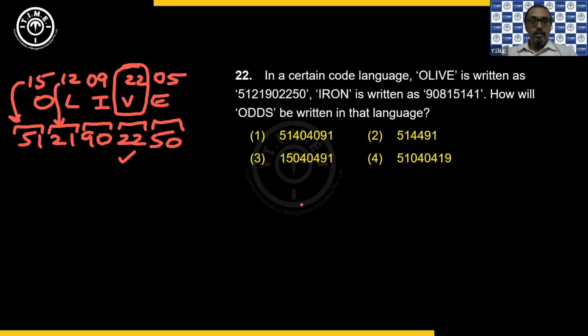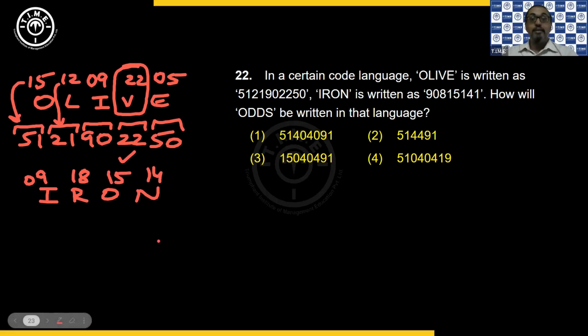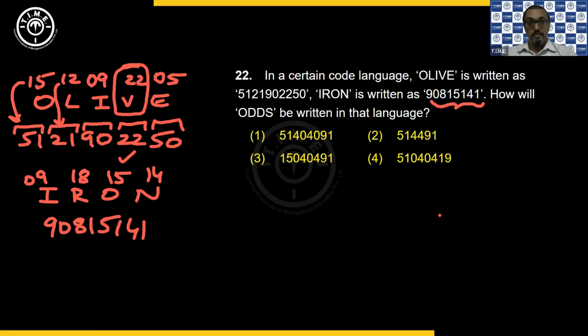That is the logic. So in the same way, if you take iron, I is 09, R is 18, O is 15, N is 14. If I write the place values by reversing the digits, you have 90, 81, 51, 41. Check. Do I not have the same number here? Yes. So that is the concept.